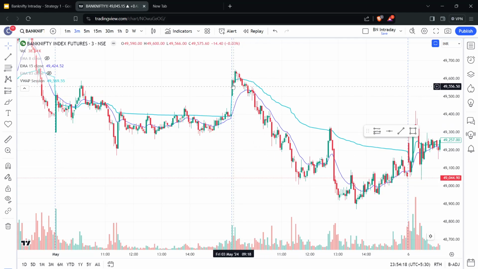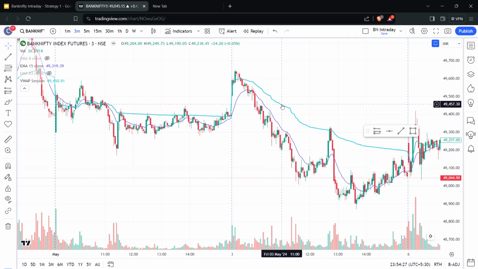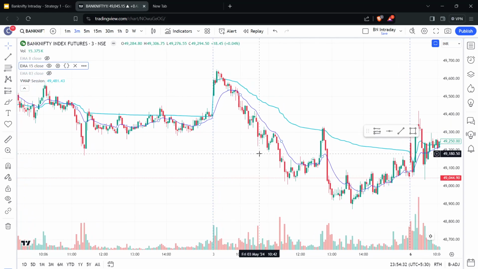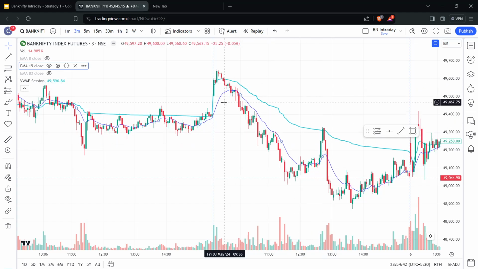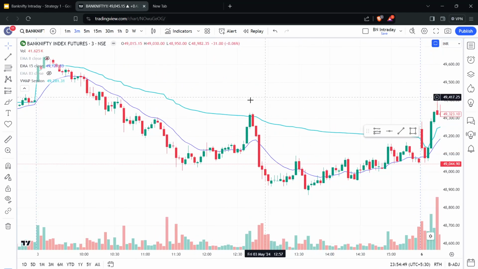So the price moved below or crossed below VWAP here, and then it did not even touch VWAP. This line is VWAP and this is the 15 EMA. The price did not even touch VWAP from 9:30 till about 12:40. So for 2 hours the price has been trading below VWAP, and then here we need to wait for the candle to be rejected.